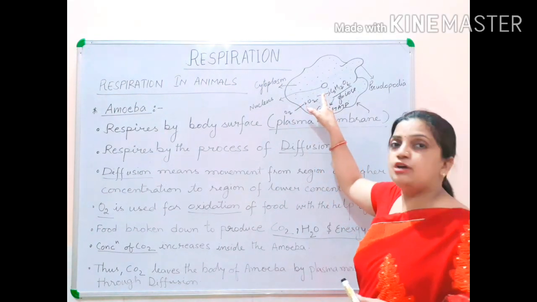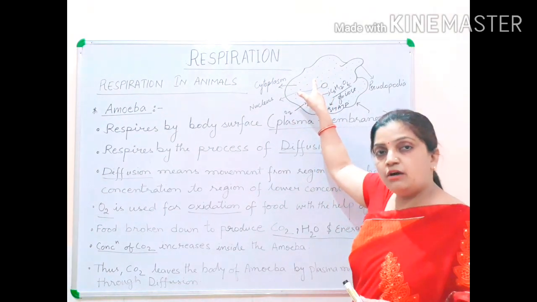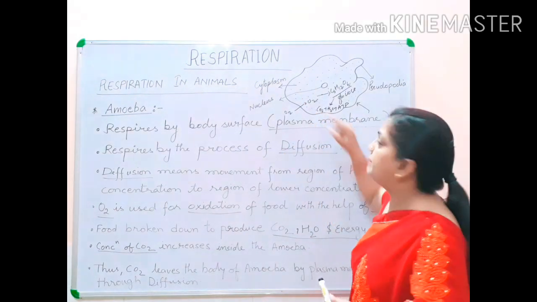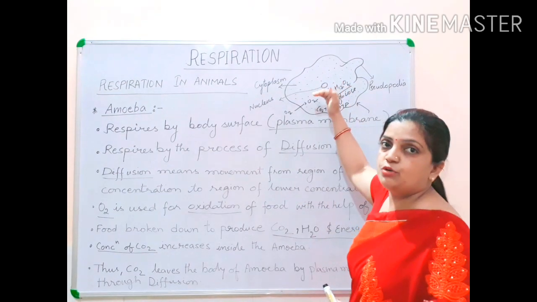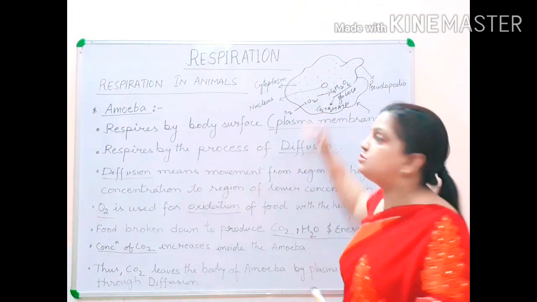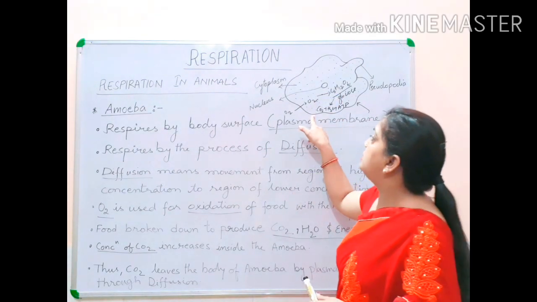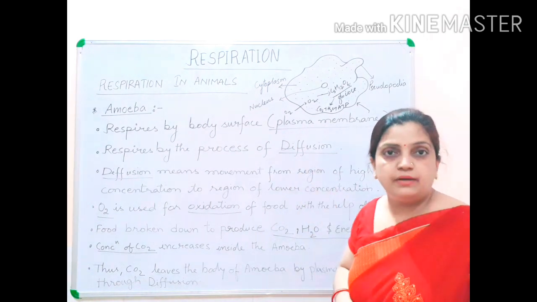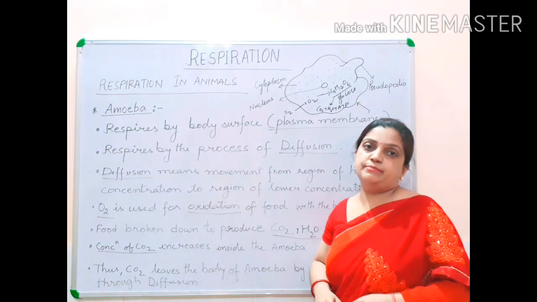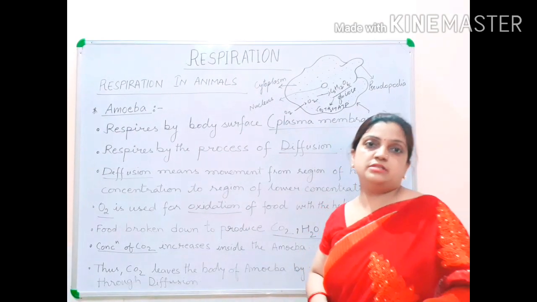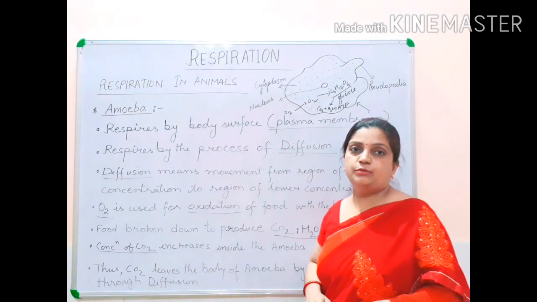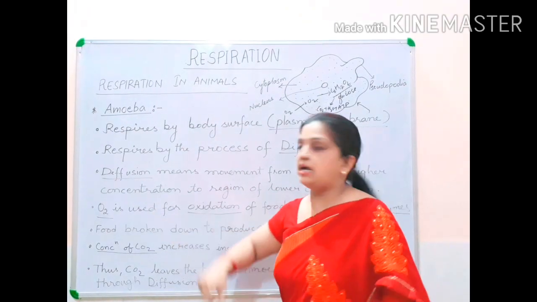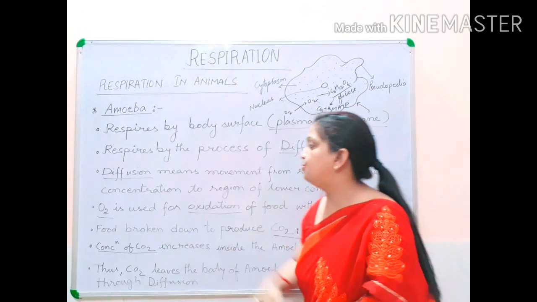The concentration of CO2 is more inside the body of amoeba in comparison to the outside atmosphere of the body. So this carbon dioxide from the internal atmosphere will be diffusing out through the plasma membrane into the water, which is the atmosphere for the amoeba. So again by the diffusion process, carbon dioxide from the internal body will be eliminated out into the atmosphere.